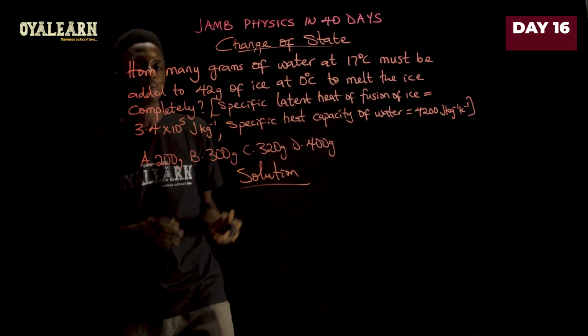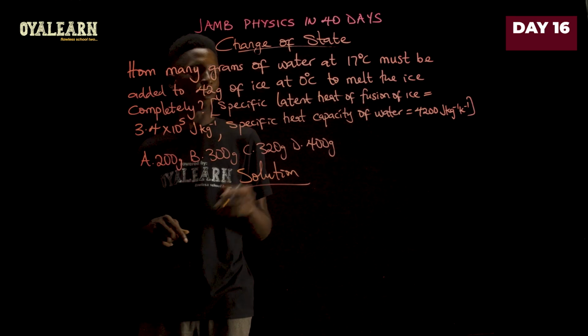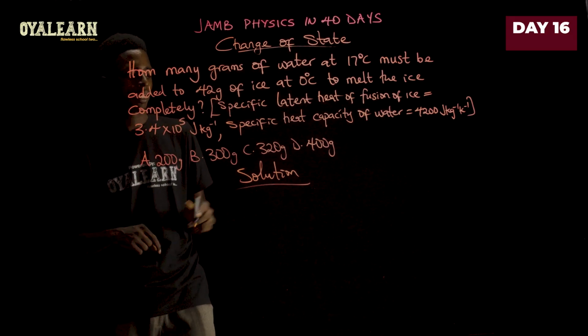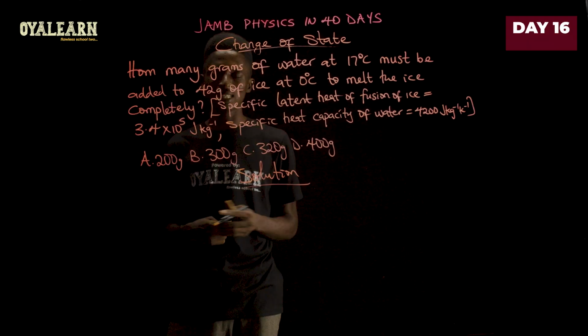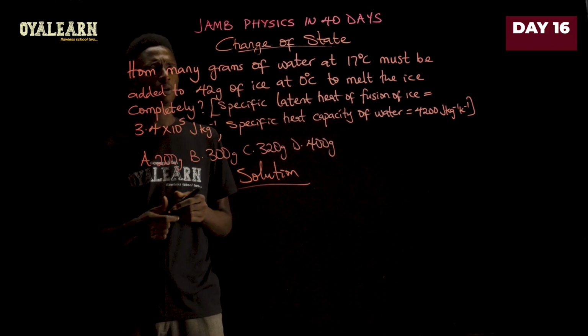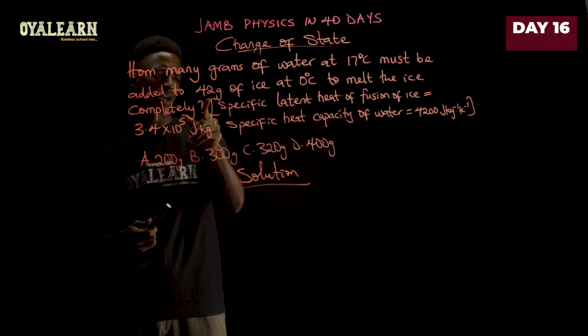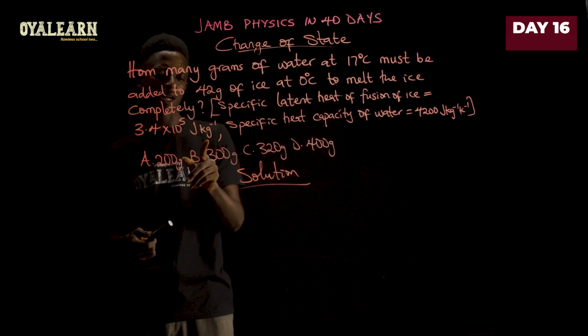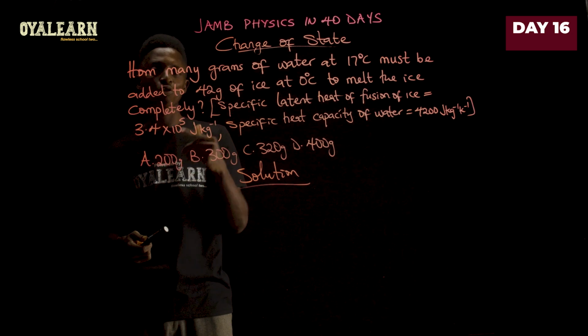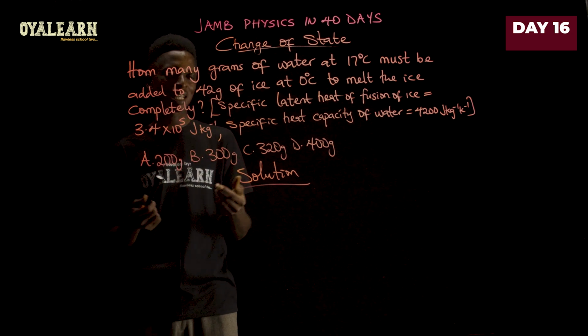On the left hand side, we're going to do the part for the latent heat of fusion of ice. Now that is mass times the latent heat of fusion. Now if you observe, the mass here is given in 42 grams, while the latent heat of fusion is given in joules per kilogram. So you have to convert this to joules per gram to make it easier to work.